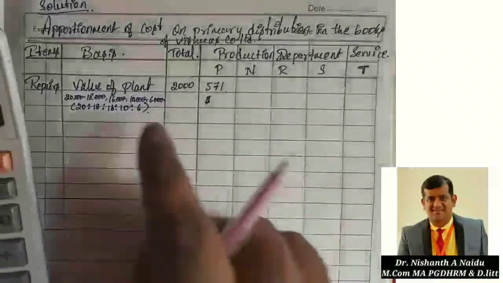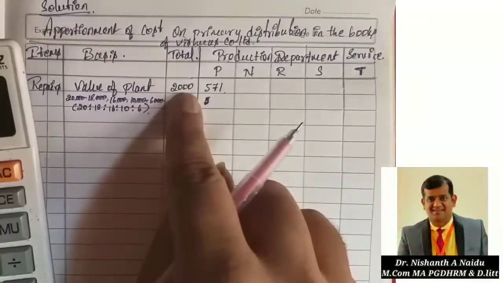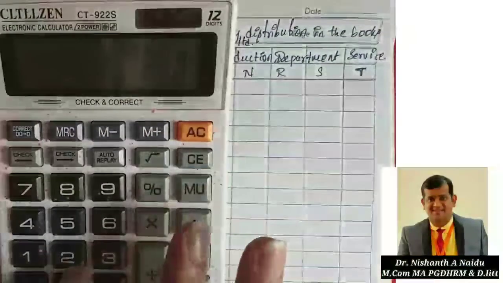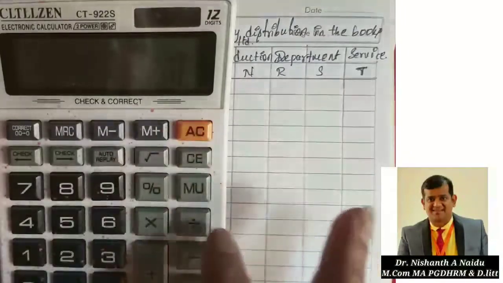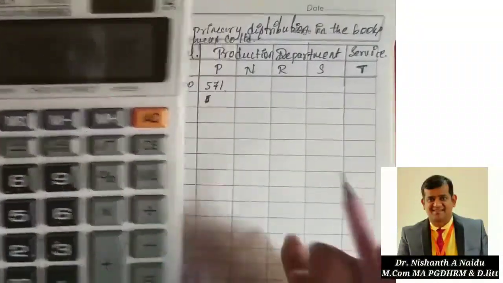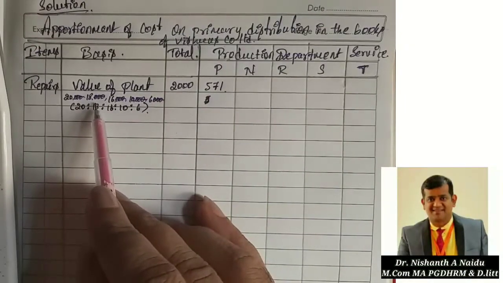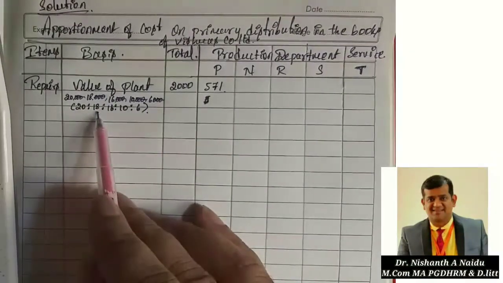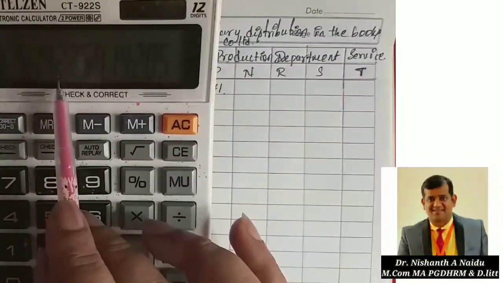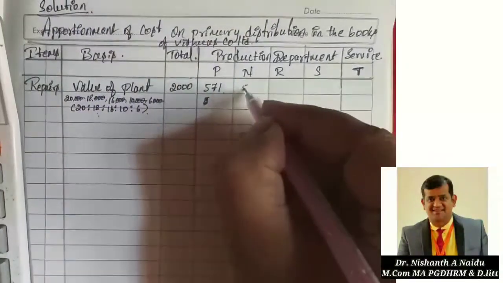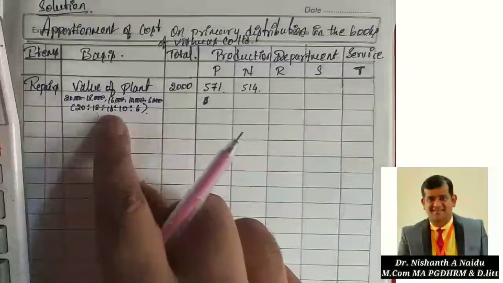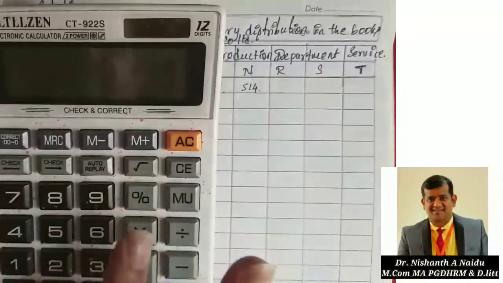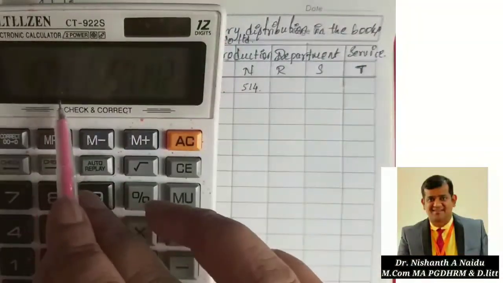Same way for N department, 2000 into 18 divided by 70. Do it. How did I get 18? Because 18 is there, and the total is 70. 2000 into 18 divided by 70. I got 514.2, so I am going to take 514 here. Same way, next 16 is there. So 2000 into 16 divided by 70. I am going to get 457 rupees for R department.